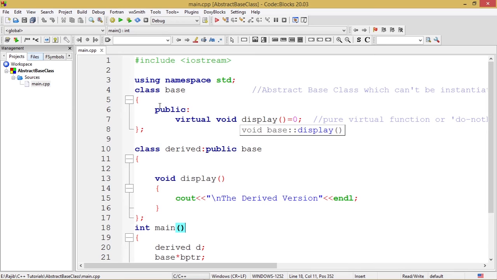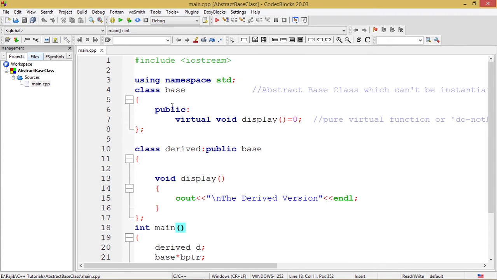Under the public section, I have declared a pure virtual function with this sort of signature: virtual void display() = 0. This is nothing but a pure virtual function or a do nothing function, and the class which contains this pure virtual function will be called an abstract base class, and this class cannot be instantiated.